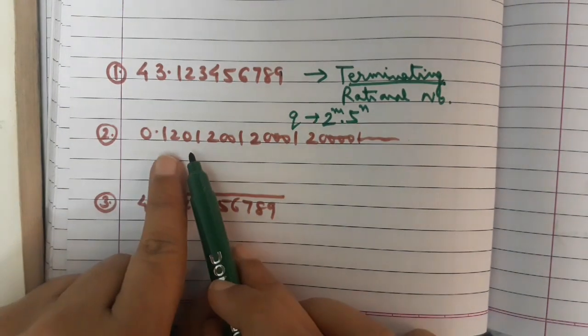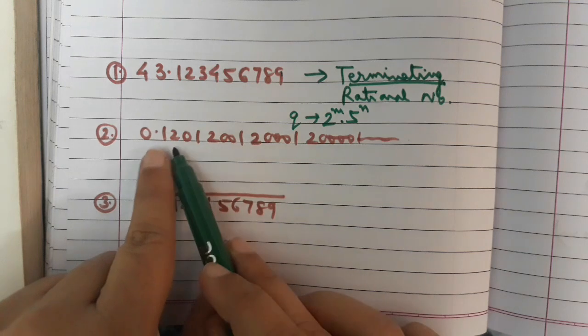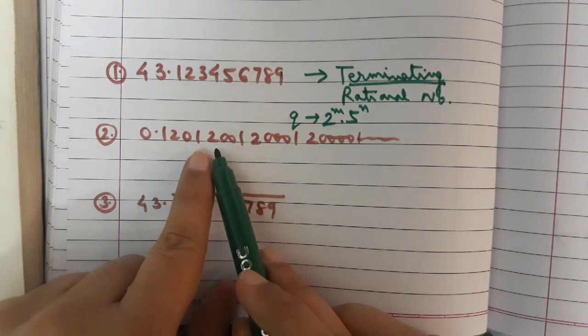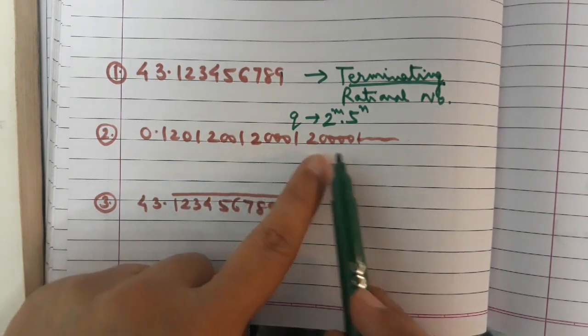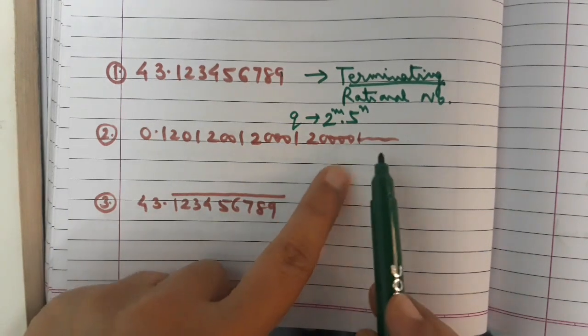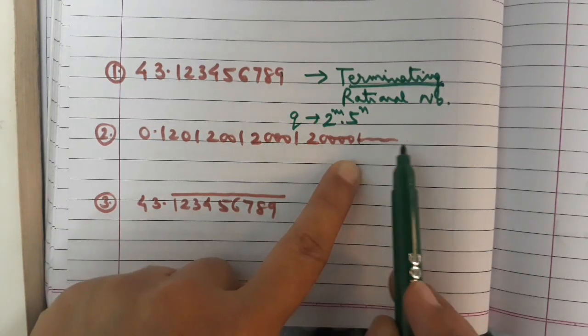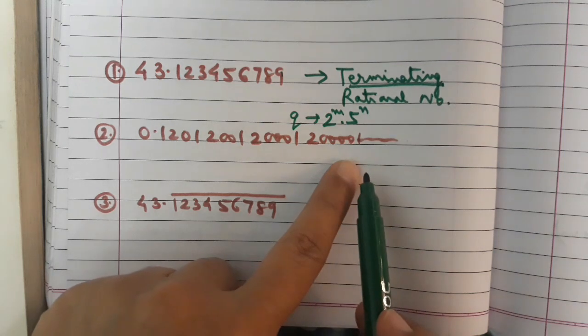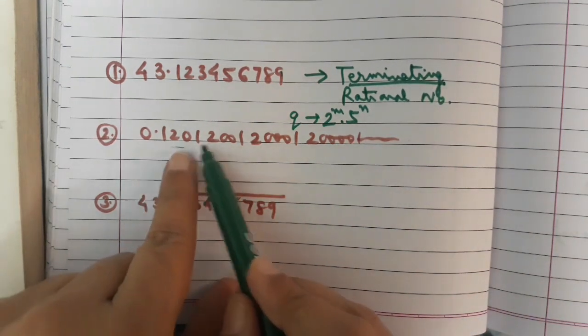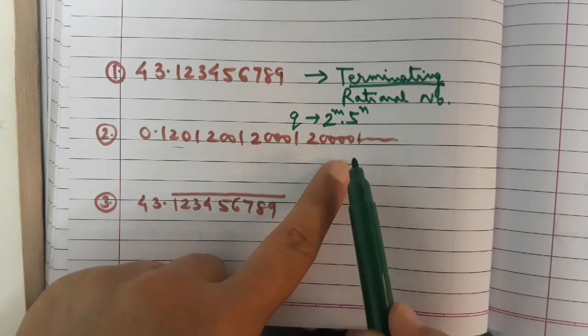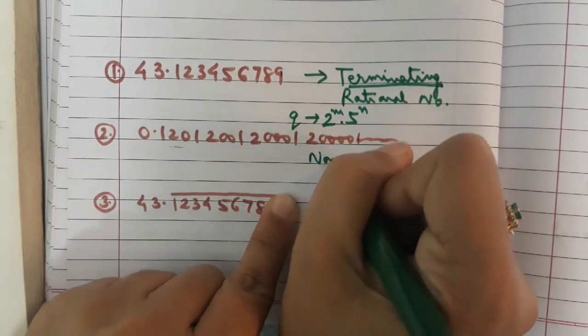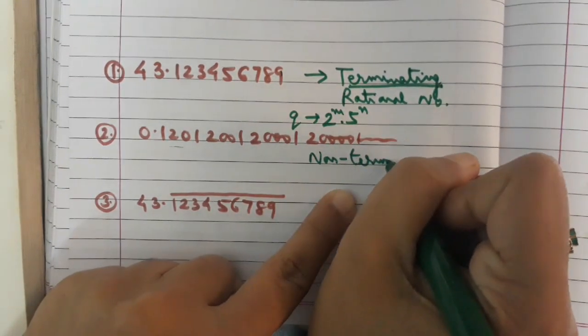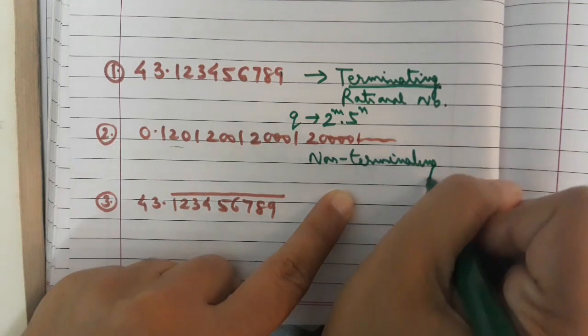Now we come on to the second number, 0.1201, 2001, 2001 and so on. Over here you can see that the division process is not ending. So it is non-terminating and the pattern is also not repeating. So it is non-terminating, non-repeating.